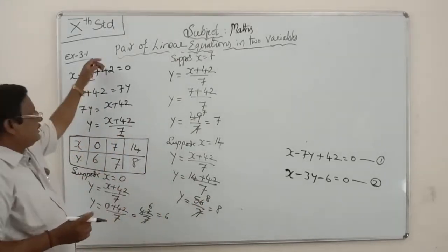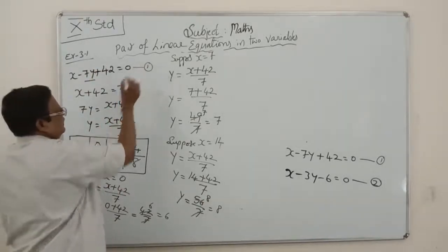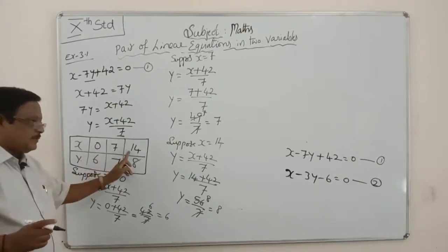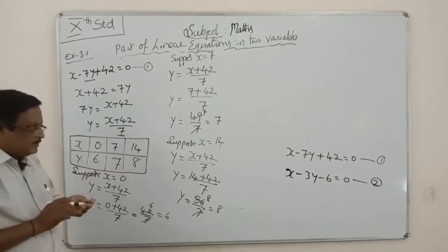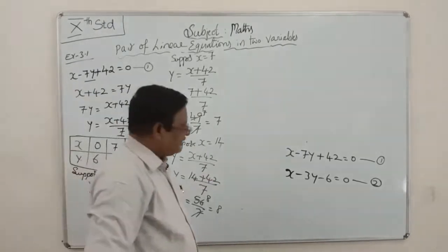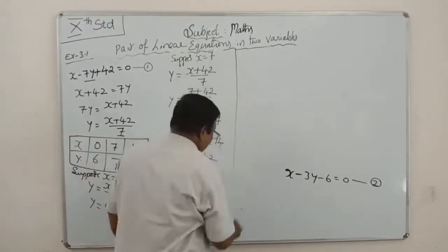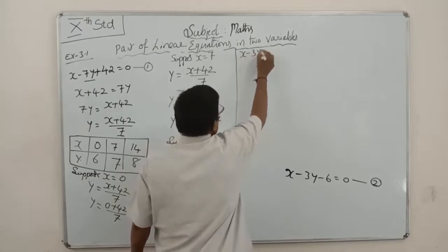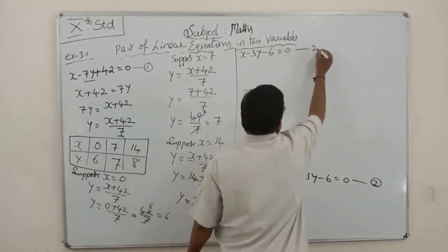This is equation number 1. When the x value is 0, 7, 14, you get the y values 6, 7, 8. Next, you calculate equation number 2 in the same way: x minus 3y minus 6 is equal to 0. This is equation number 2.